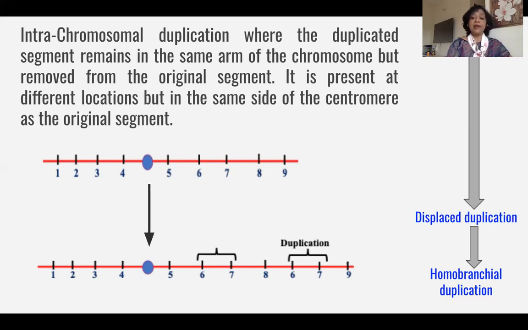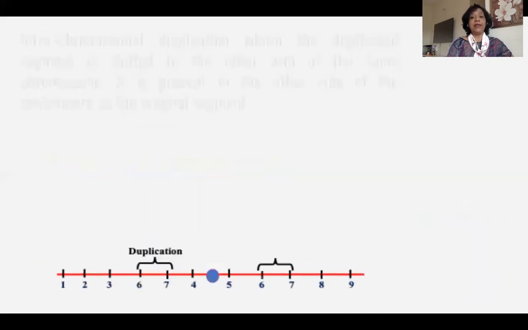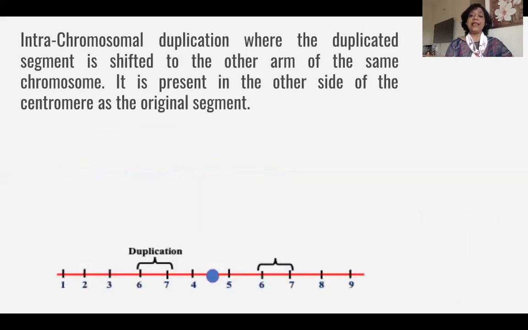So that's why the name homobranchial displaced duplication. It is homobranchial. It is on the same arm of the chromosome. So when it is on the same arm of the chromosome but displaced, then in that case it is called homobranchial duplication. I hope you have understood, students. This line diagram makes it very clear. Now let us go to the next part.